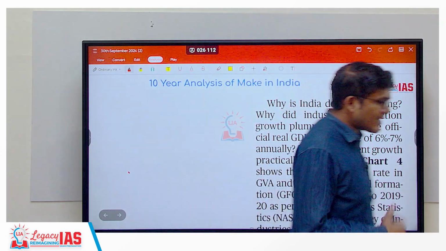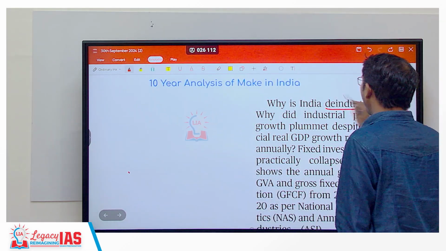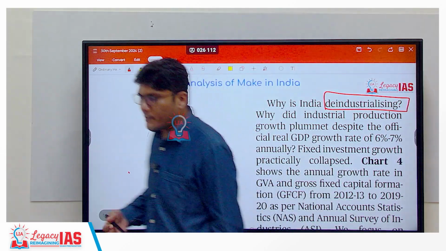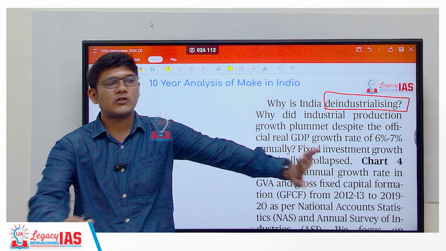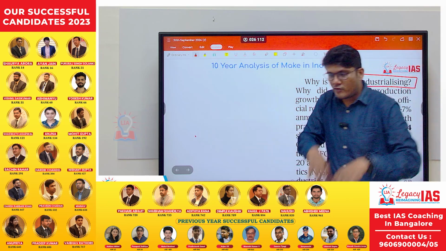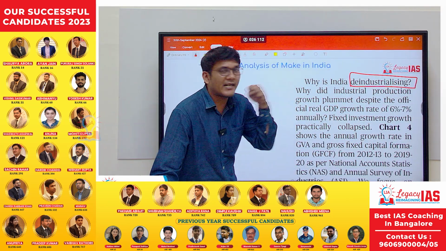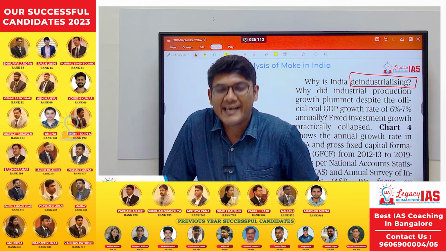Now, further, deindustrialization. Why is India deindustrializing? What do you mean by deindustrializing? We wanted the share of the industries to expand. Now, if it contracts, becomes stagnant and starts contracting, we would rather say that India is deindustrializing. Now, what is the main reason for that?